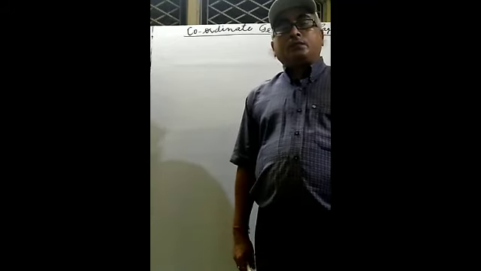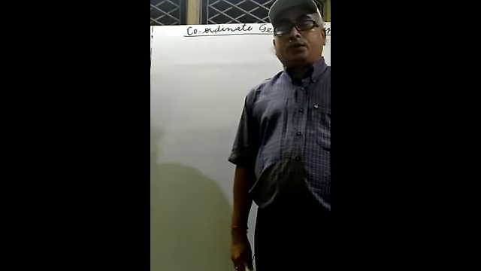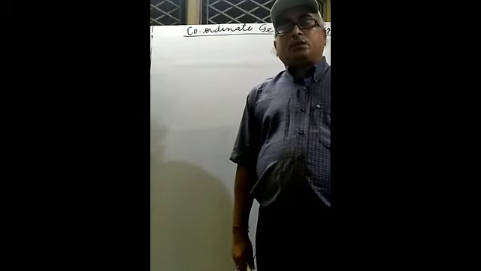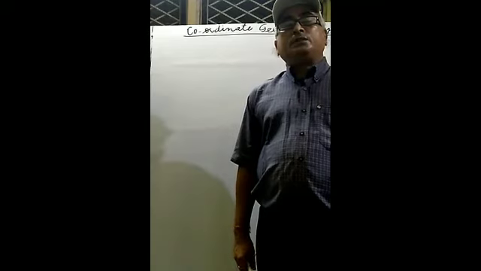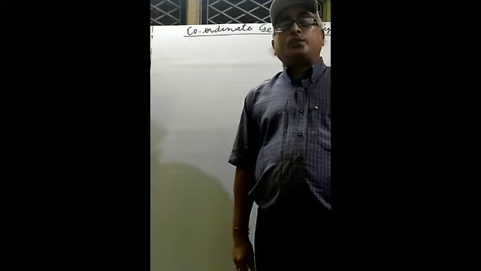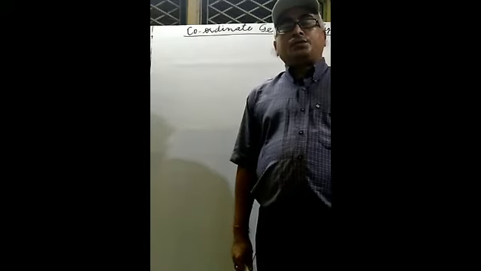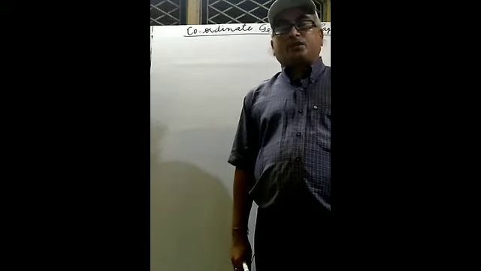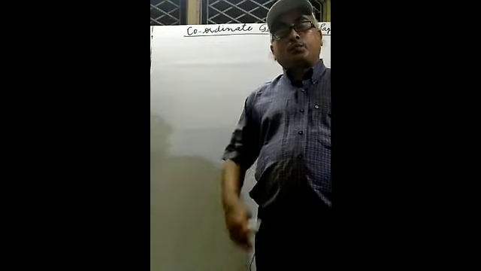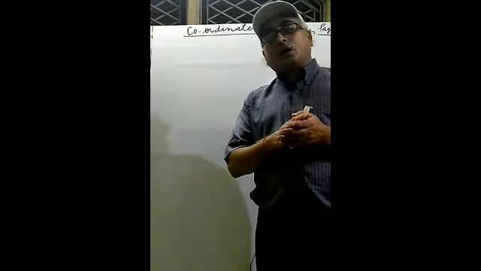Now once again we have to start a new chapter, chapter number three, and it is related to coordinate geometry. It is a branch of mathematics. So before going there, we have to think over what the components of coordinate geometry are.